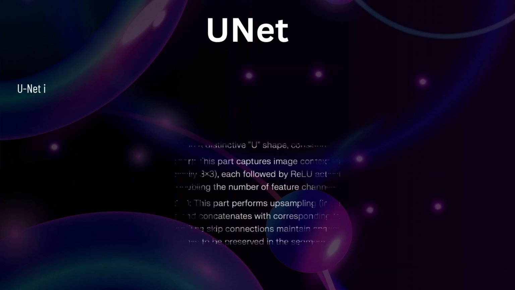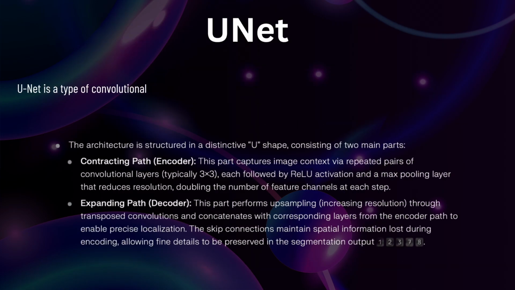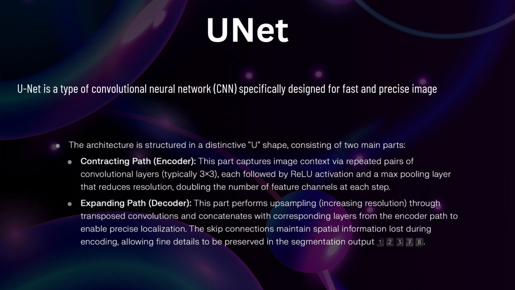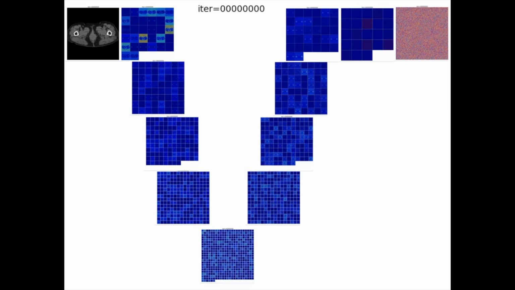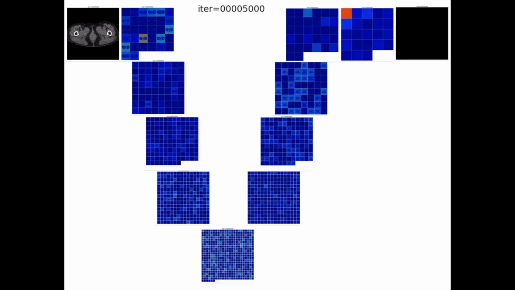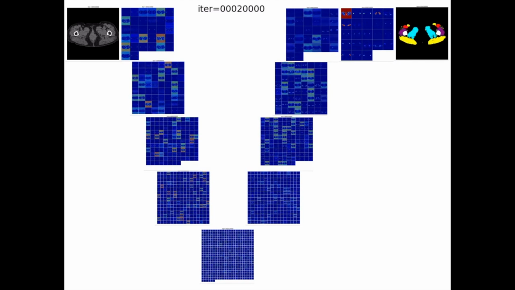UNet is a type of CNN based on a similar architecture and is widely used in the medical field. Here the encoder captures the image and context via repeated pairs of convolution and max pooling, hence reducing the resolution. The decoder performs upsampling and increases the resolution, highlighting different features of the image. Here is a visualization of how UNet works.